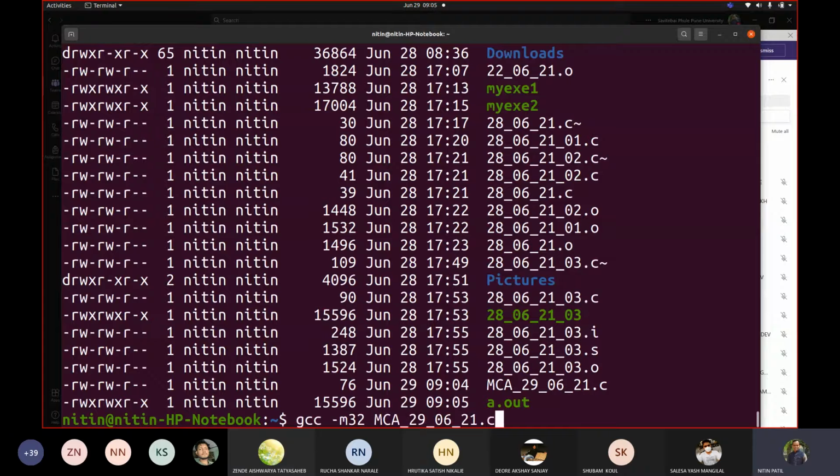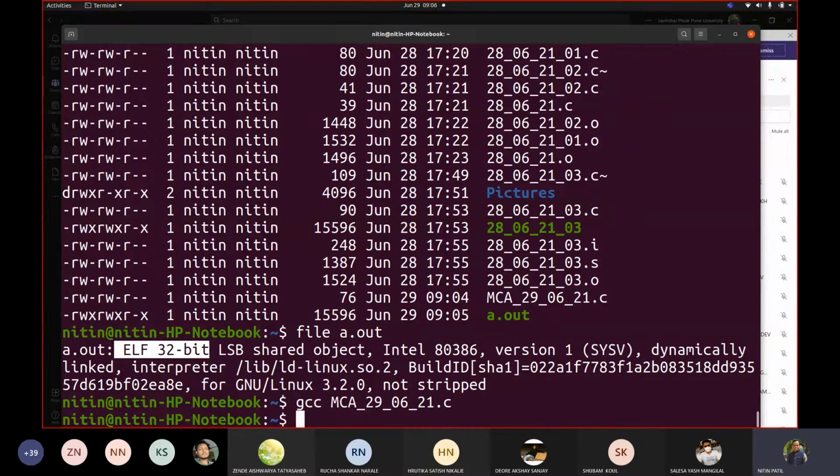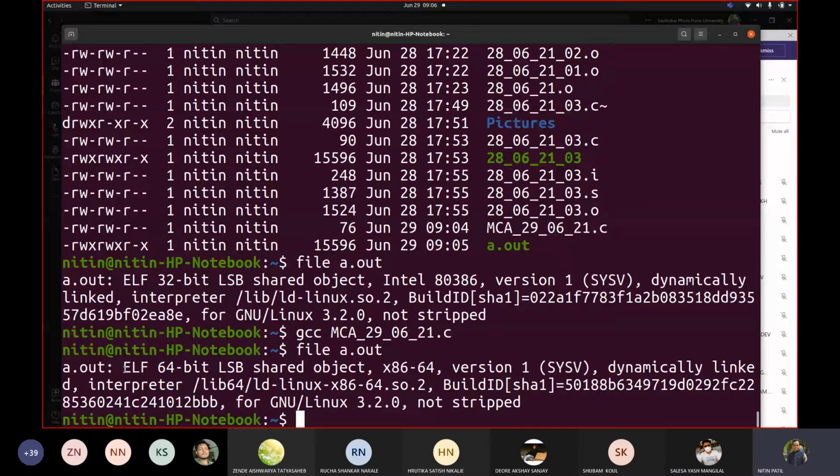Let me show you what happens if I don't write this -m32. Let me first show this a.out. You may see it is a 32-bit file. Fine. To show you that it was a 32-bit file, let me remove this. If I don't write this, automatically my executable is in the form of 64-bit. If I write this, you can see it is 32-bit. Most of the things above would be similar. Correct. Let me go back to my 32-bit version because I wanted to see that.